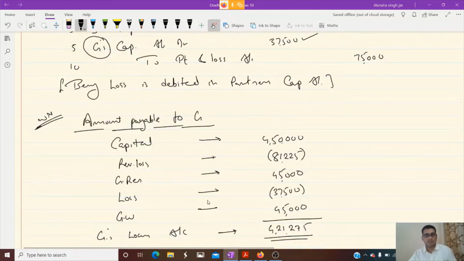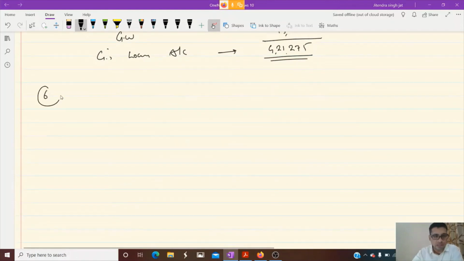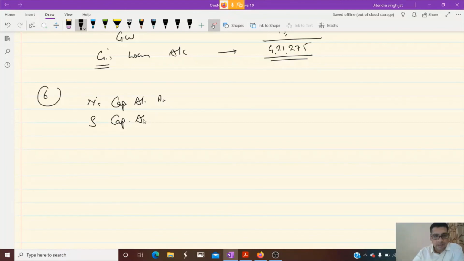But before that, one more entry we will pass. What is that entry? The entry for goodwill. So sixth entry I will pass first for goodwill. Who is getting goodwill? G is getting. Who is giving? N and S. So N's capital account debit, S's capital account debit to G's capital account. What is G's share of goodwill? 45,000.